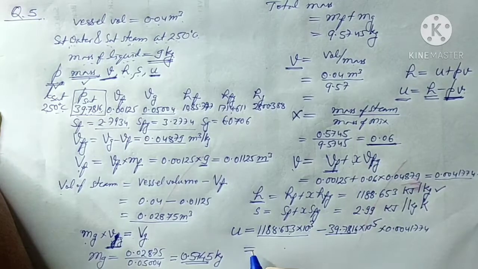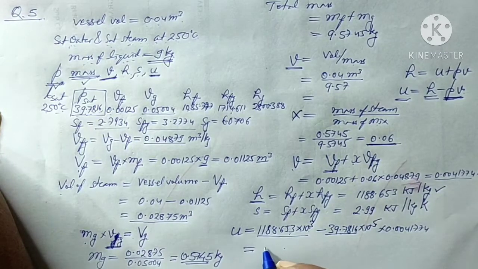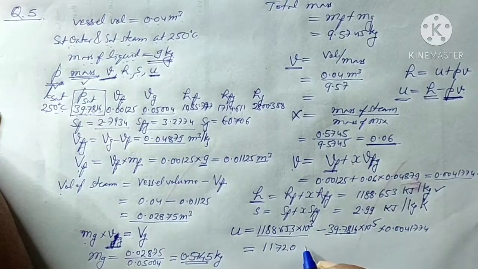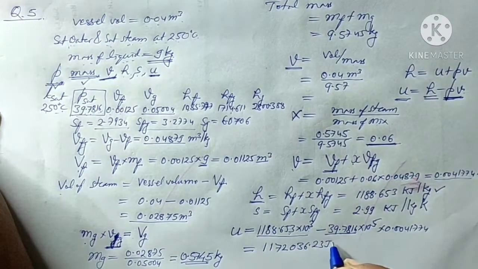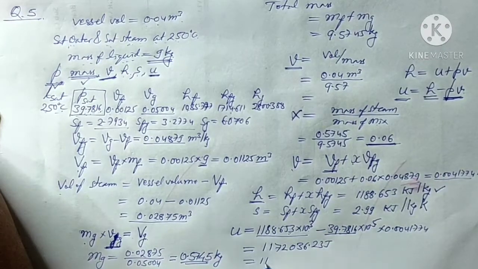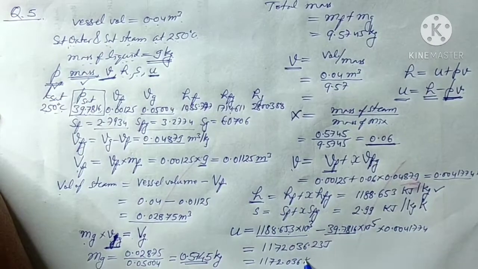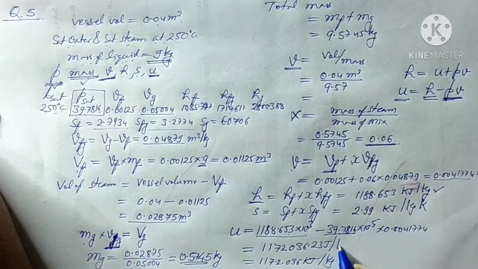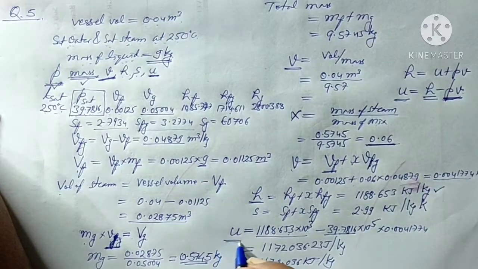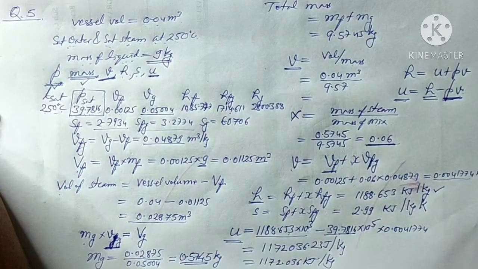When we solve this, we get 1172.036 kilojoules per kg. So this is the specific internal energy of this mixture.